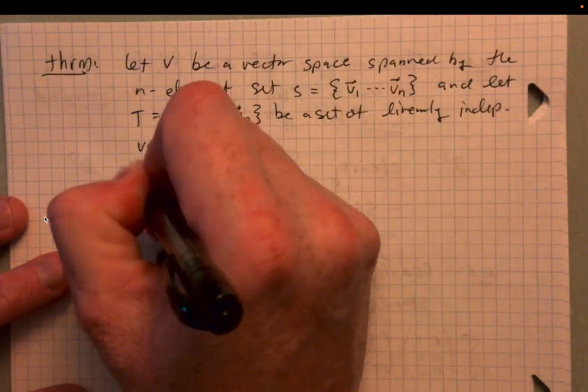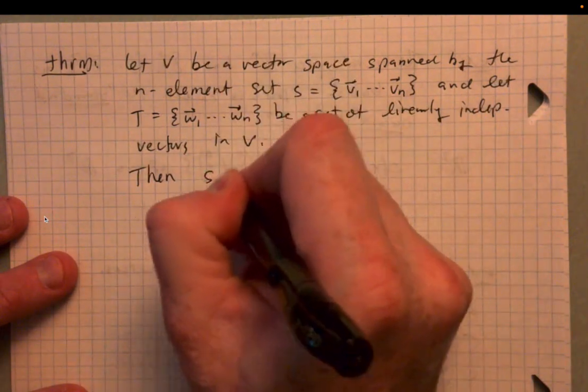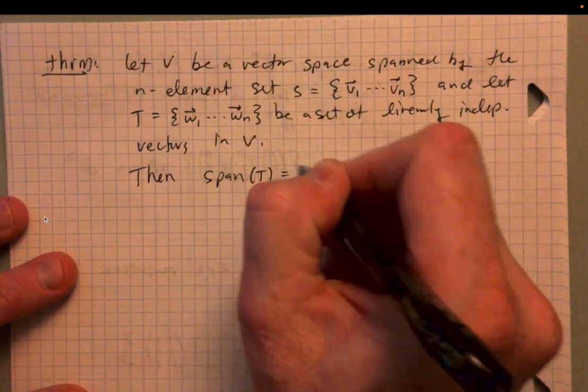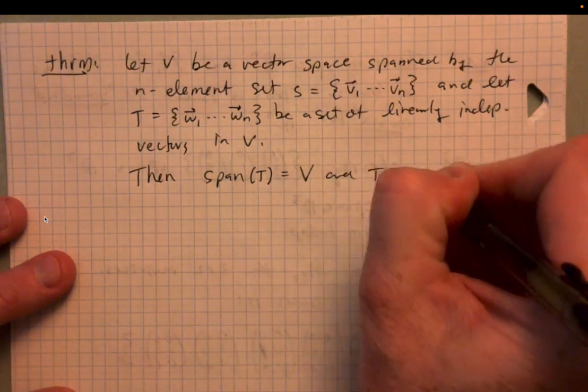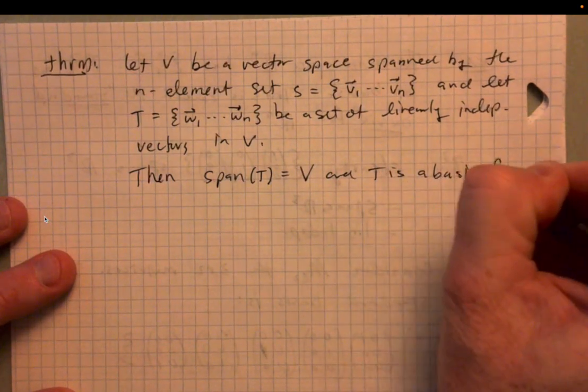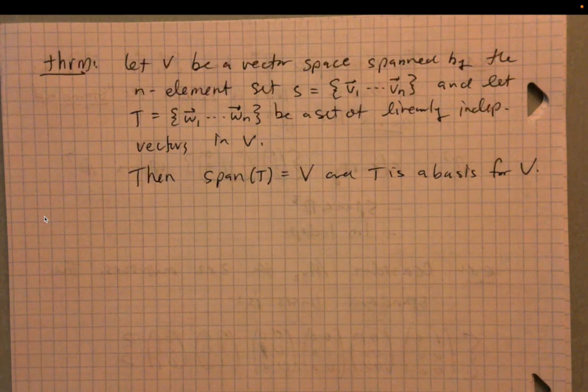Okay, so the punchline here is that the span of T is equal to V, and T is a basis for V. The only real jump here is that the span of T is somehow equal to V automatically, just by virtue of its size and the fact that it's linearly independent.